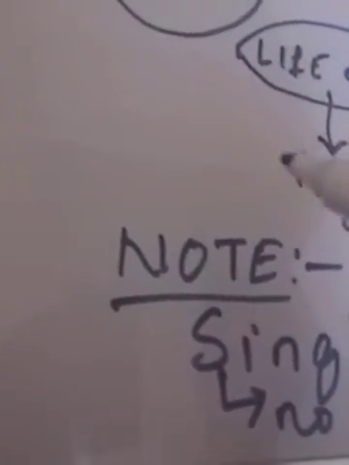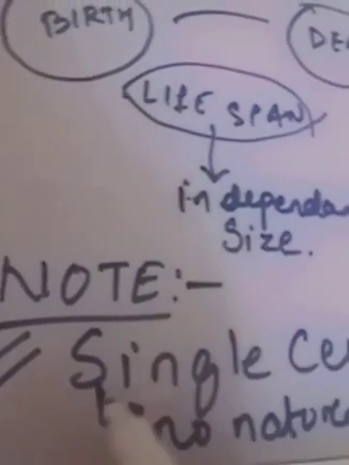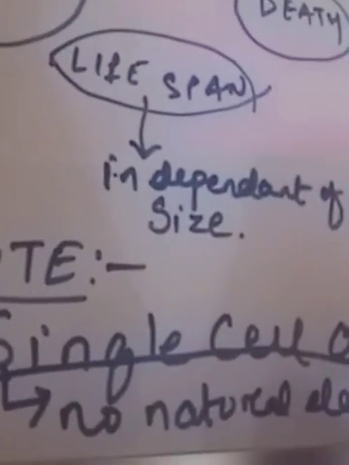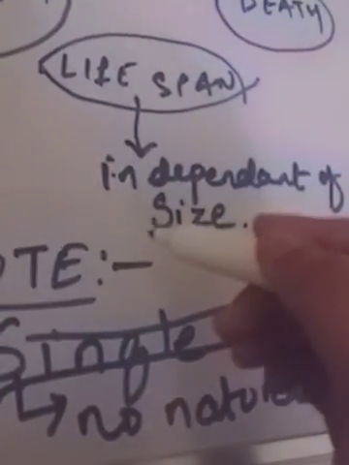But the question arises, why are these single-celled organisms immortal? It is because of binary fission: this divides, then again they divide, then again this divides.